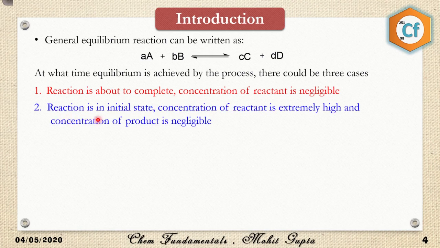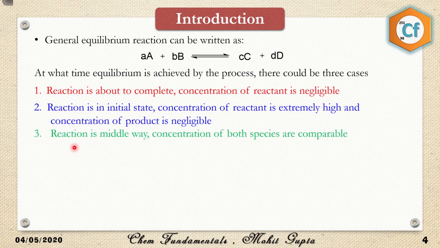The second case is that the reaction is in the initial state, and the concentration of reactant is extremely high and the concentration of product is almost negligible. The other case is that the reaction is in the middle, that is, 30 to 60% of the reaction is complete. So the concentration of product and the concentration of reactant are not the same but comparable.